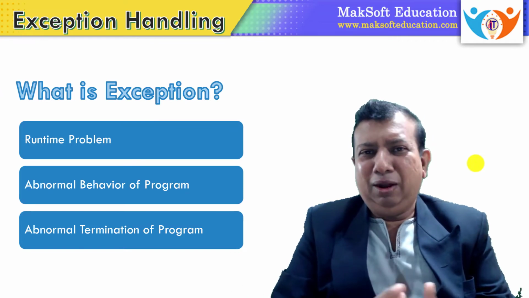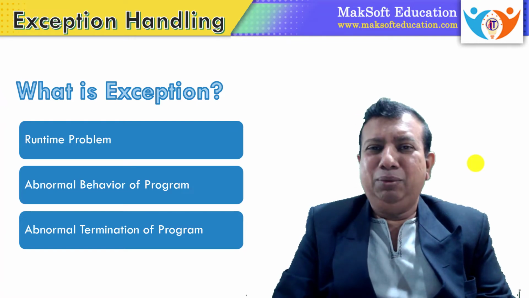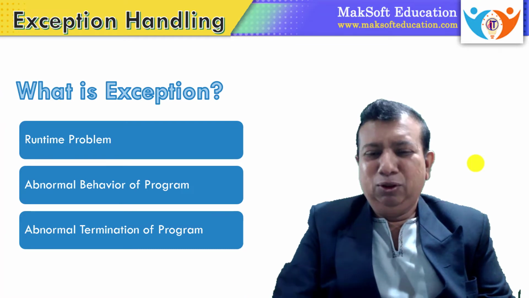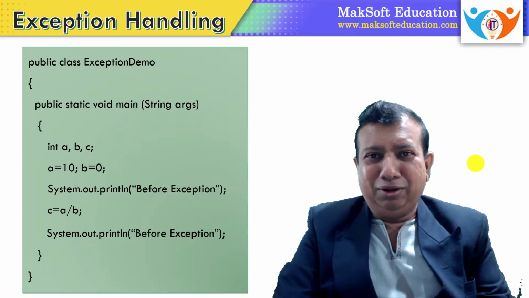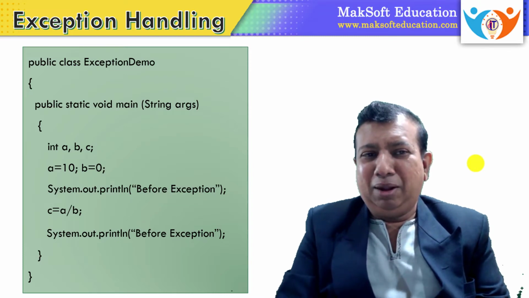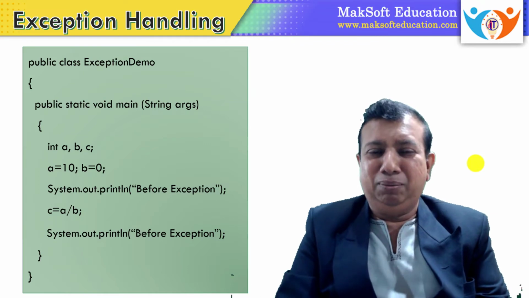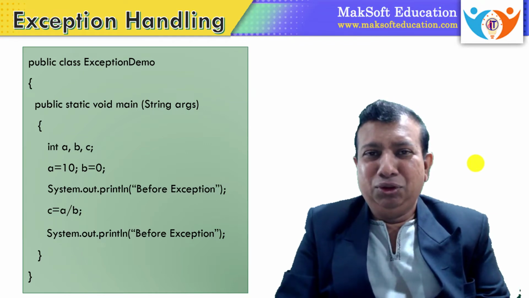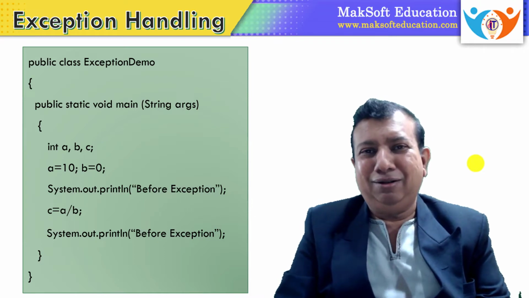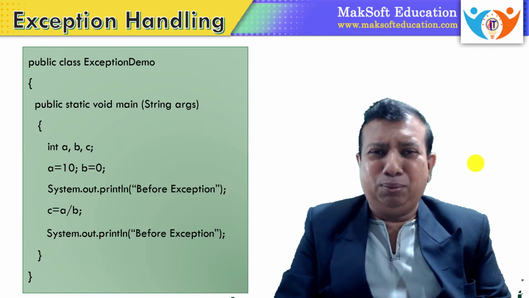So here I am going to give you a simple program that will demonstrate how an exception occurs. Okay, so let us see this program theoretically first. Now here there is a program. In this program I am creating a new class, ExceptionDemo. The name itself is meaningful. In this program, I am trying to create the exception so that you can understand what an exception is. So it's a simple application program.